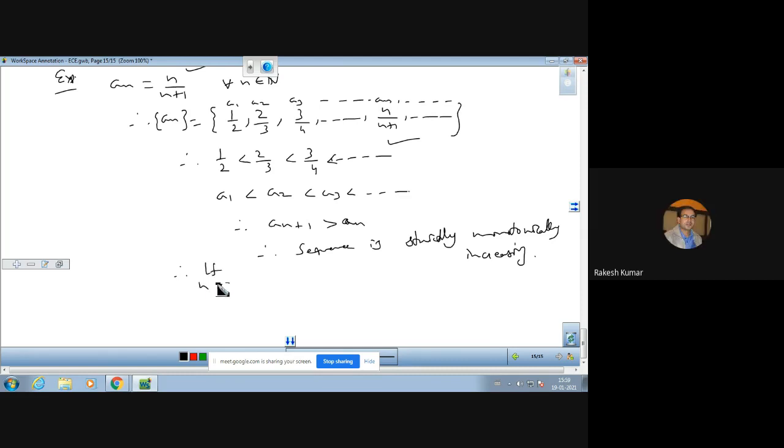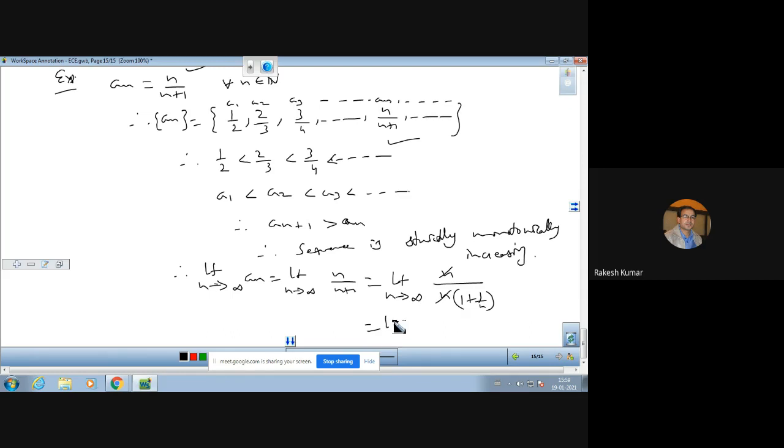For the convergence, we just need to find out the limit. So limit n tending to infinity of an. an means the nth term, we will find the limit of the nth term. So n over n plus 1. So limit n tending to infinity n over n. Take n common from the denominator also and cancel it.